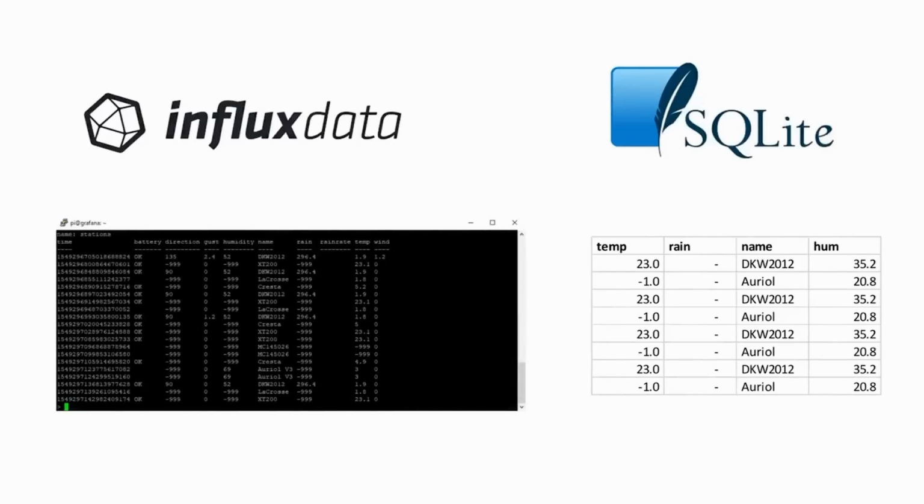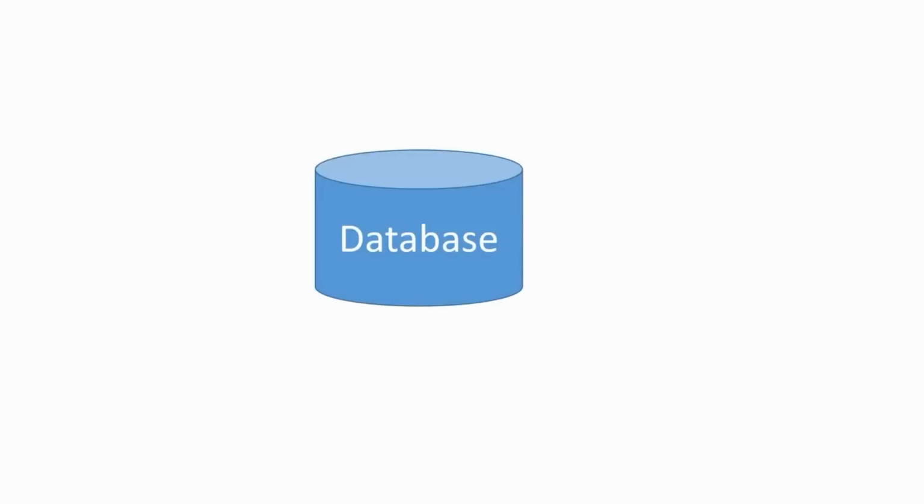The difference is that a timestamp is automatically added every time we insert data, and we do not need to define the fields as we did before in SQLite. As we will later see, they are added as soon as we insert data into the database. So it is a little easier to work with a time series database. But this is not the most important difference.